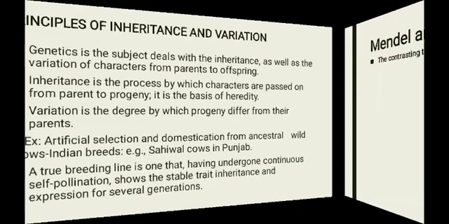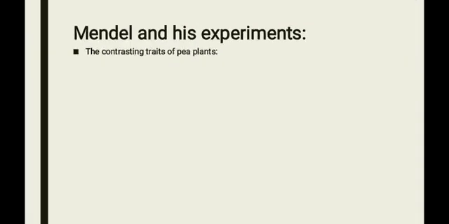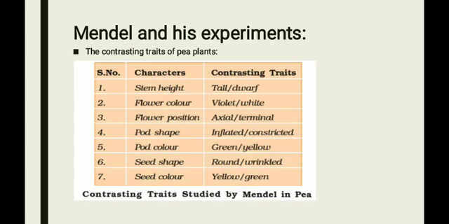Now, the father of genetics was Mendel. During Mendel's investigations into inheritance patterns, it was for the first time that statistical analysis and mathematical logic were applied to problems in biology. Mendel took 7 contrasting characters for his experiment. These are the 7 contrasting traits of pea plants, meaning Mendel took the garden pea plant for his experiment.